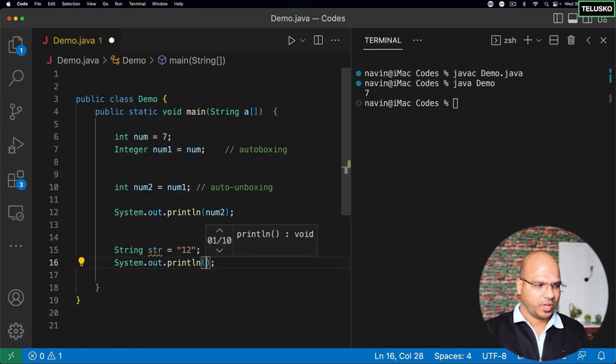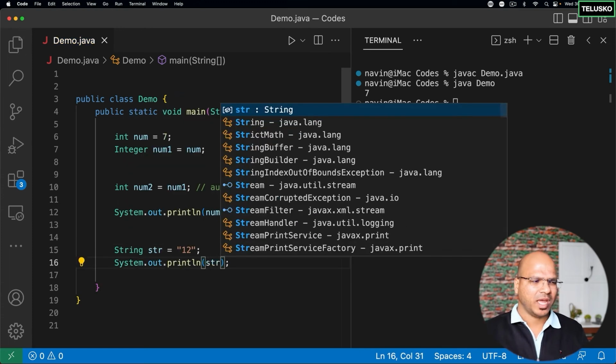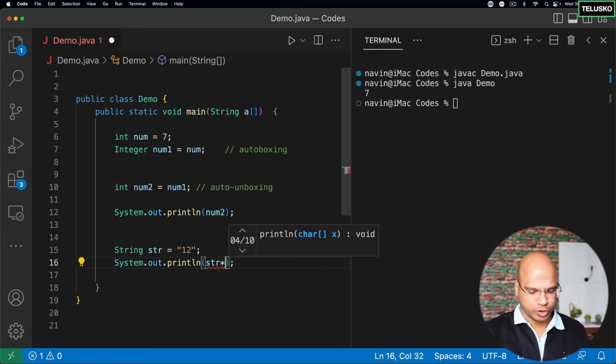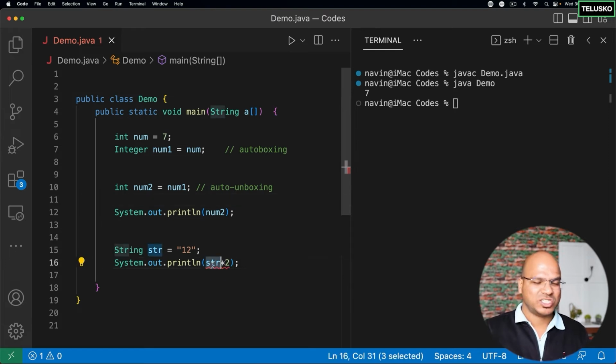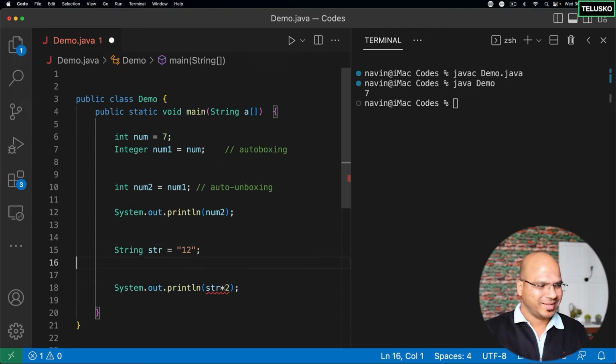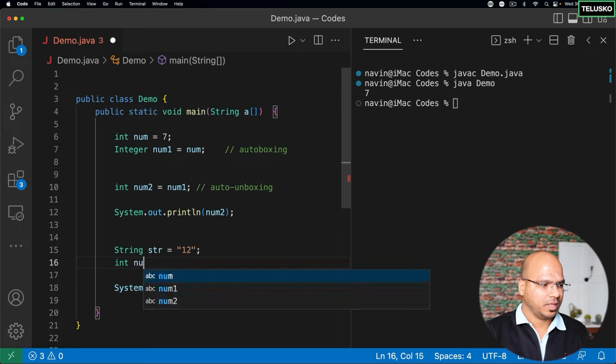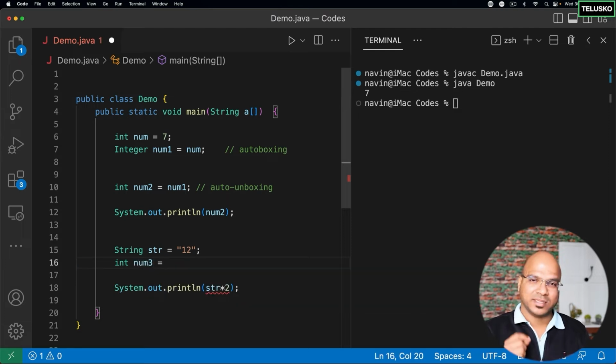And if I want to print str, maybe I want to perform some operation on this. Maybe I want to double the value. So can I say str into 2? This will not work, right? Because str is a string, you can't perform an operation there. So what you can do is take this value into integer format. You can say Integer num3, and in this num3, I want to store this 12. How do you get an integer from a string?